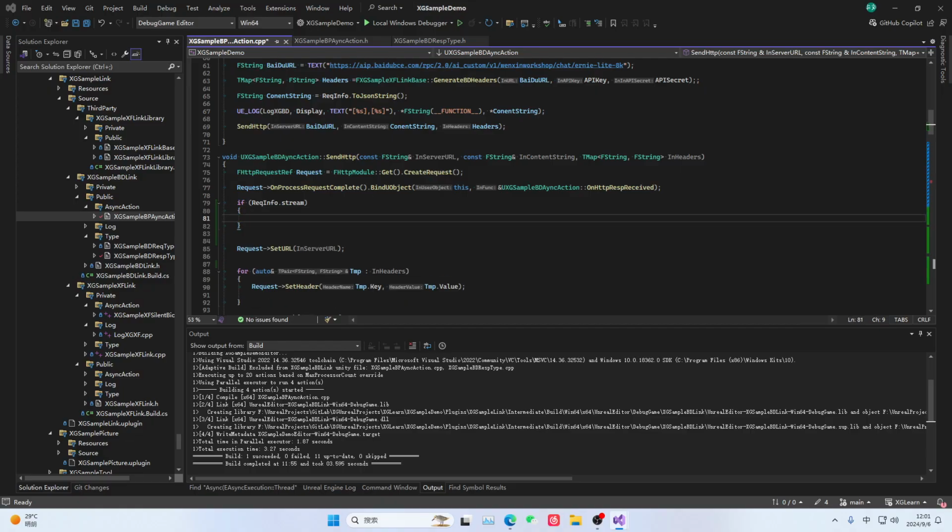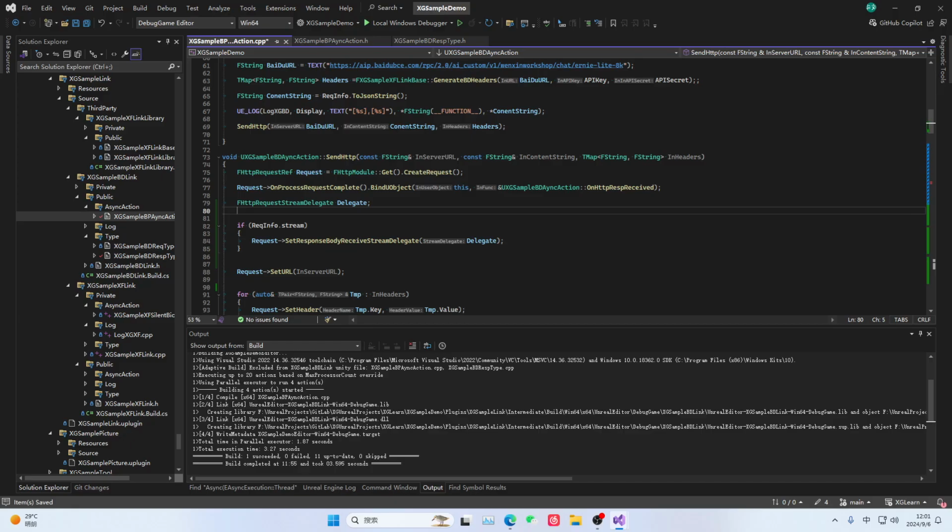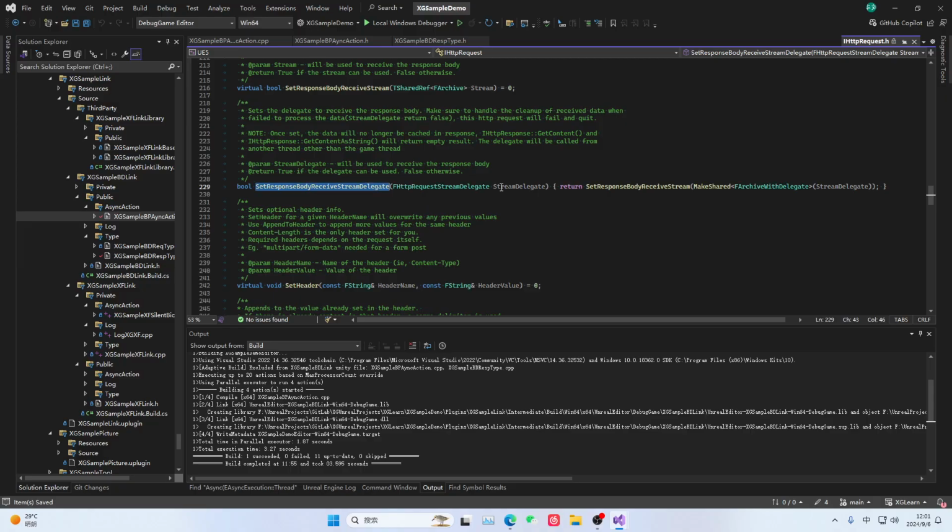Then we call this function. Okay, what is this delegate root? This delegate root is actually just a delegate proxy. Then let this delegate root bind to our stay_stream method. We don't have this method yet. We'll write it later. Let's first take a look at what this is.